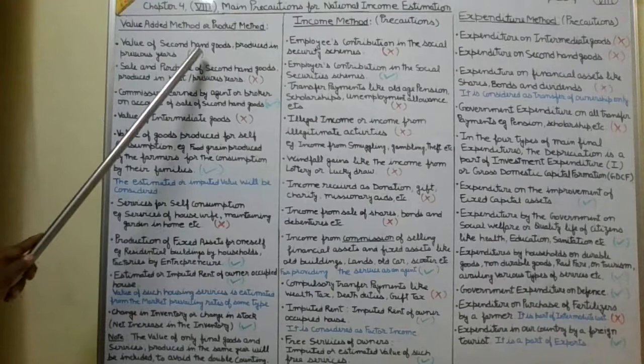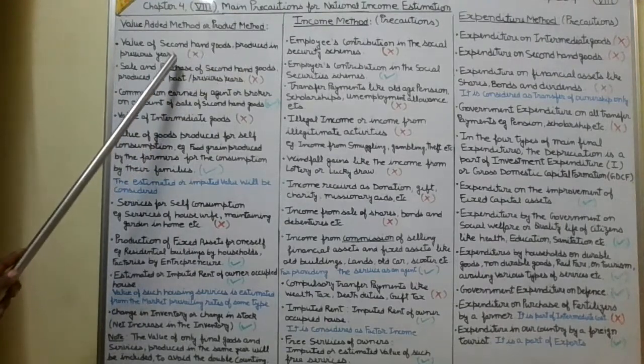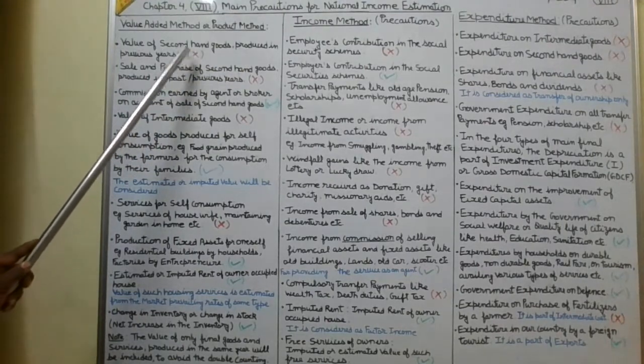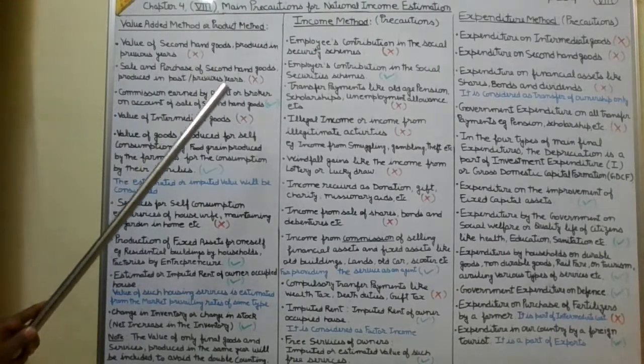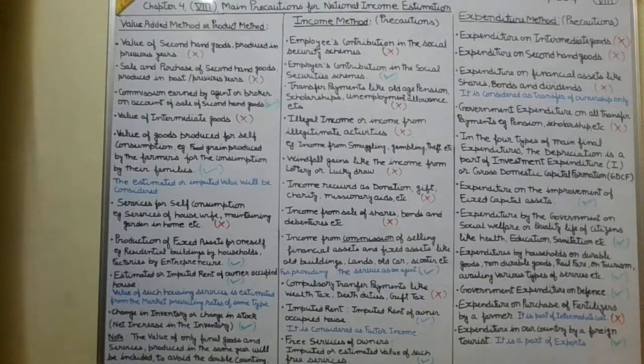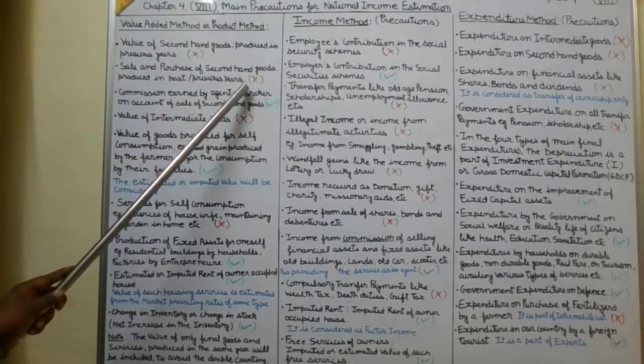Value of second hand goods produced in previous years will not be considered. This red cross indicates that they will not be included, and the green right sign indicates that it will be included or considered. So the sale and purchase of second hand goods produced in a previous year will not be considered.